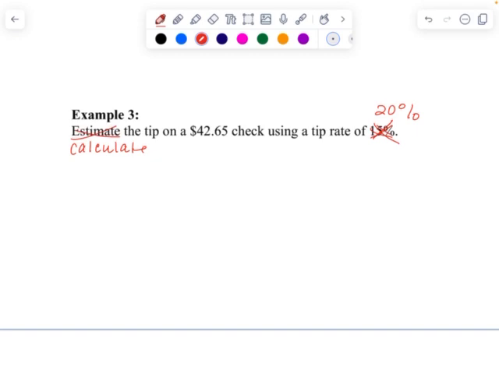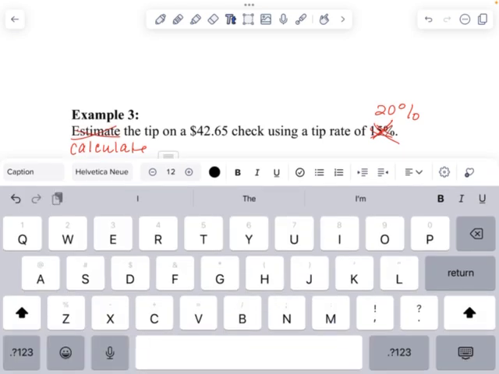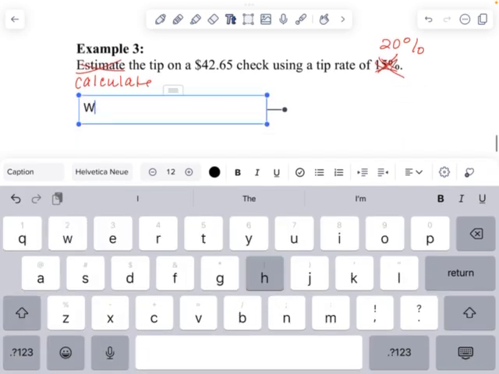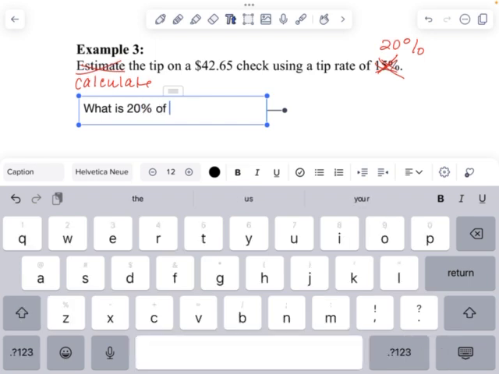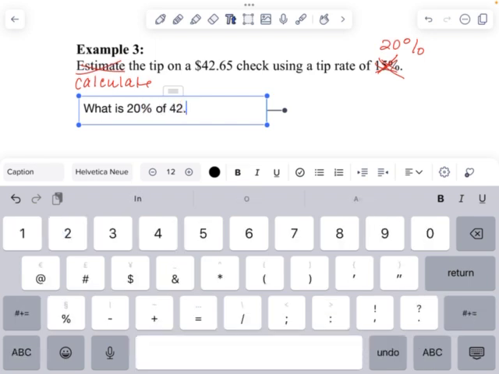So let's calculate this tip on $42.65 using a tip rate of 20%. This goes back to our percent equation. Think, what is 20% of 42.65?